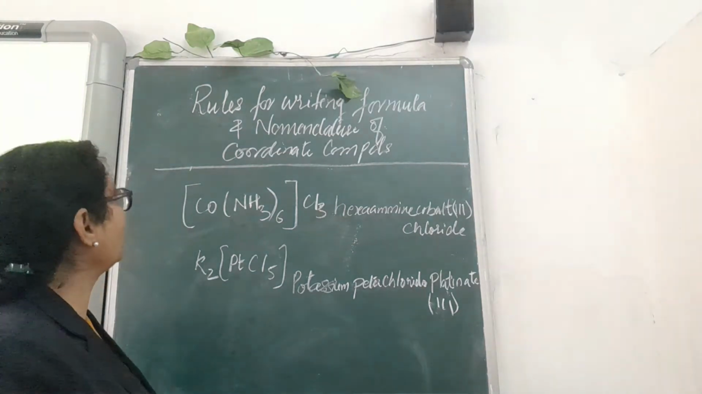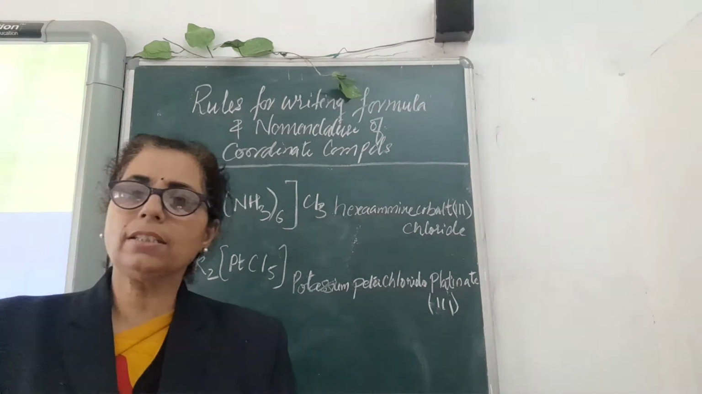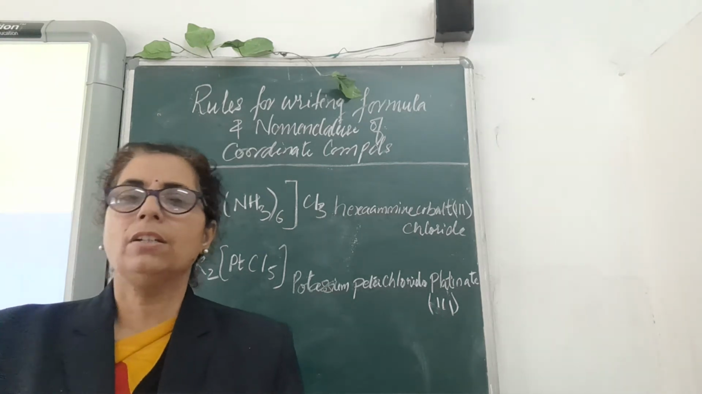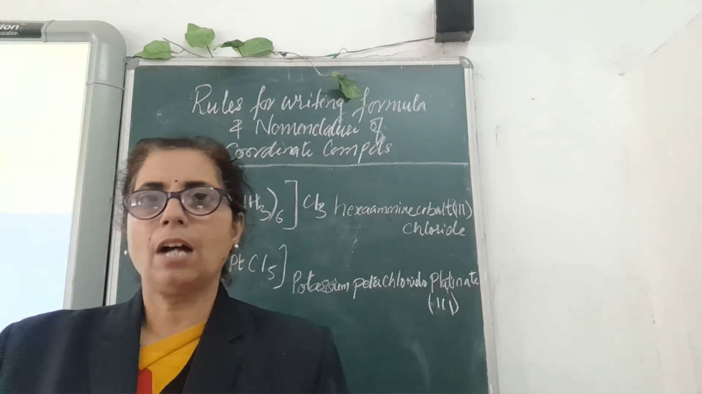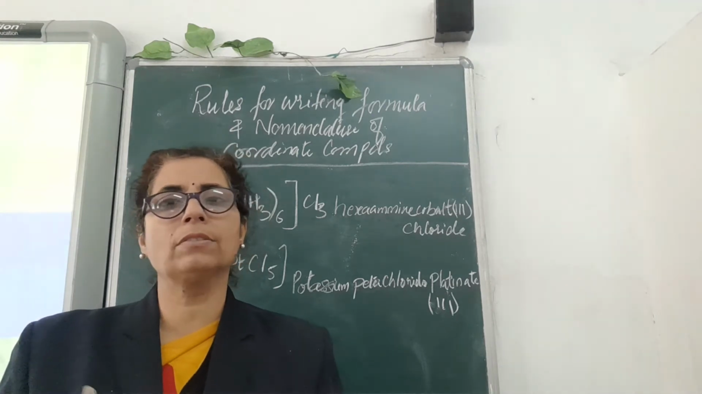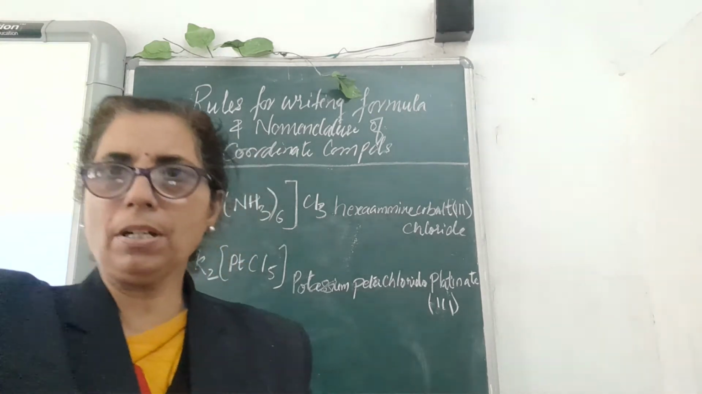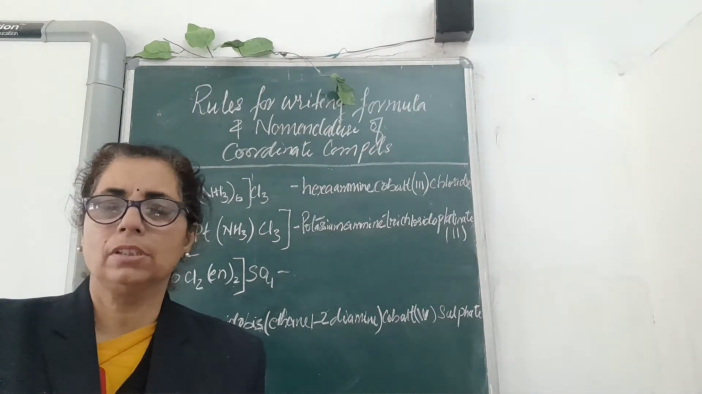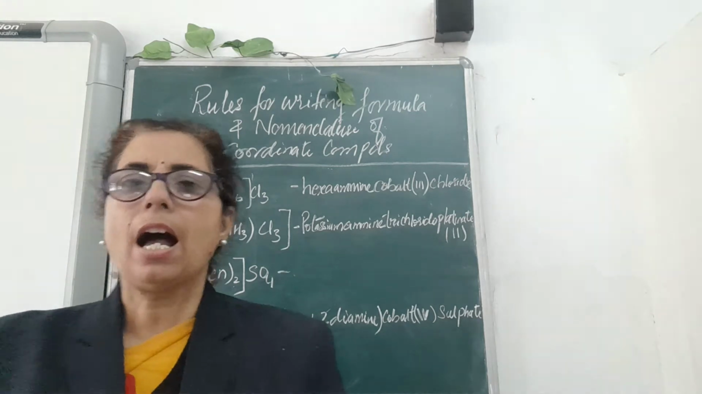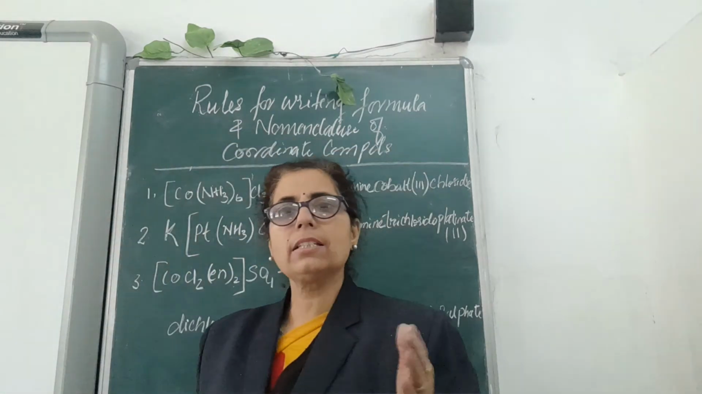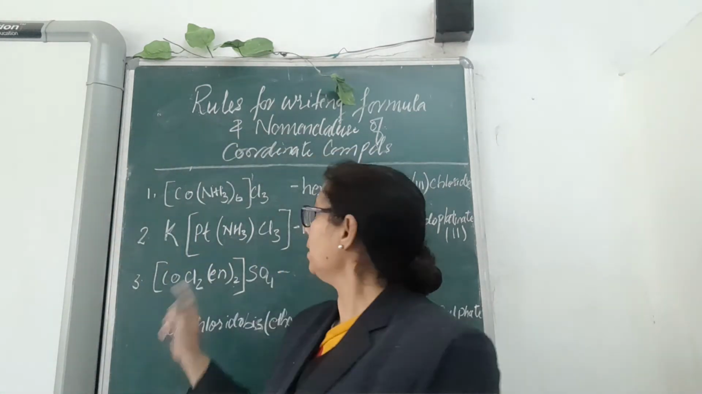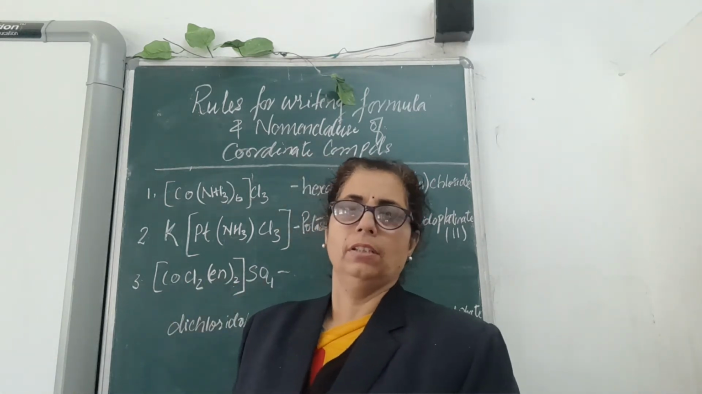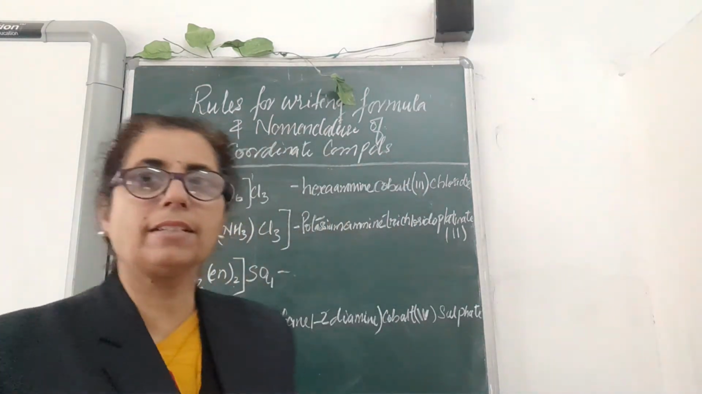I hope you have understood some of the rules for writing the name and the formula of the complex compound. Now we will discuss some examples of how to write down the formula and the name of the complex compound. Children, I have written some examples and I will explain how to write the formula as well as the naming. First we will see the formula, then the name, and with the name we will see the formula. Both ways we will discuss with these examples.